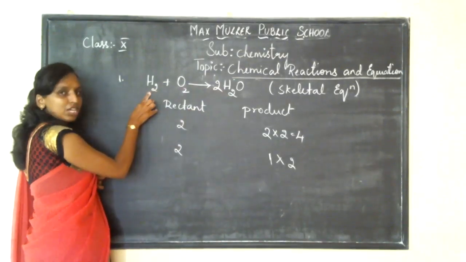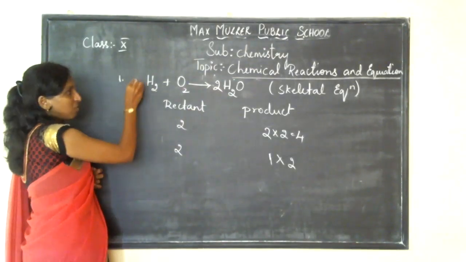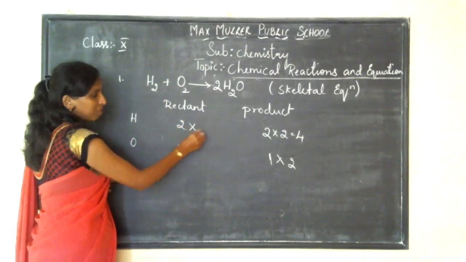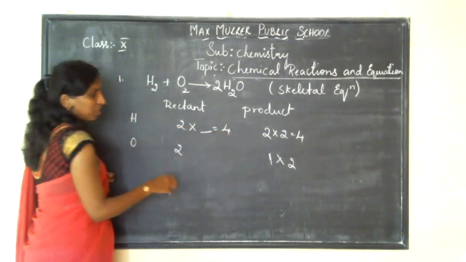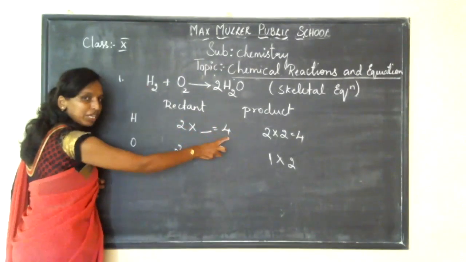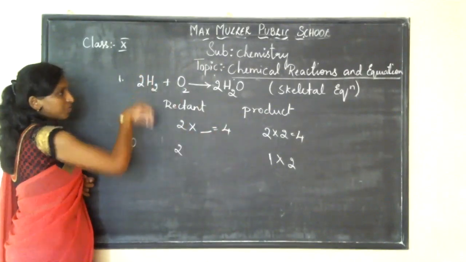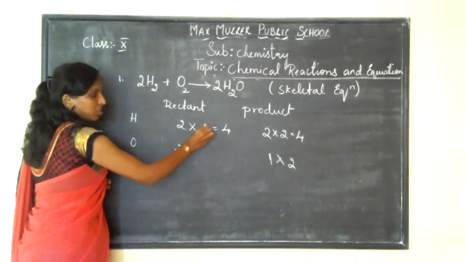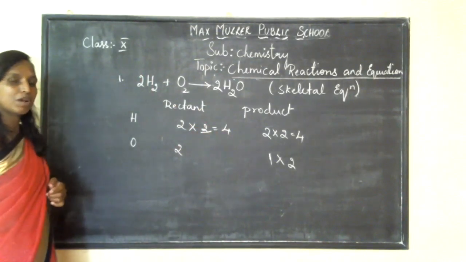Now for hydrogen, should I change it to 4 here? No. For 2, if I multiply, I'll be getting 4. That is 2. So now check the equation, whether it is balanced.